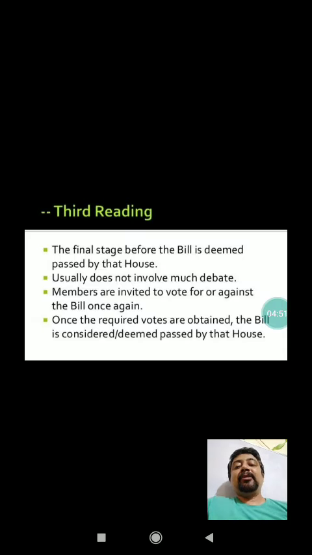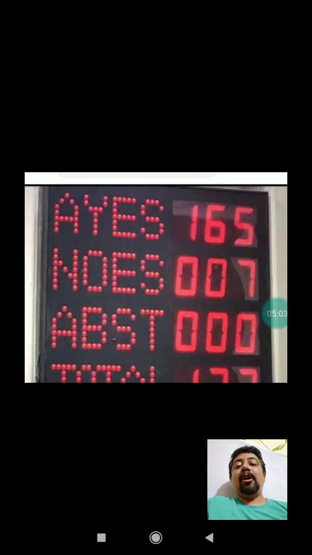So we need to understand this is important about the third reading. In the third reading, it is mentioned that the MP is invited to vote for or against the bill, and they are going to vote in the form of yes or no, and those who are absent are shown as absent on the display board. So it is the display board through which we can easily calculate whether the parliamentarians are in favor of a particular bill or against it. This is quite interesting. The result will come automatically, directly on the display board.